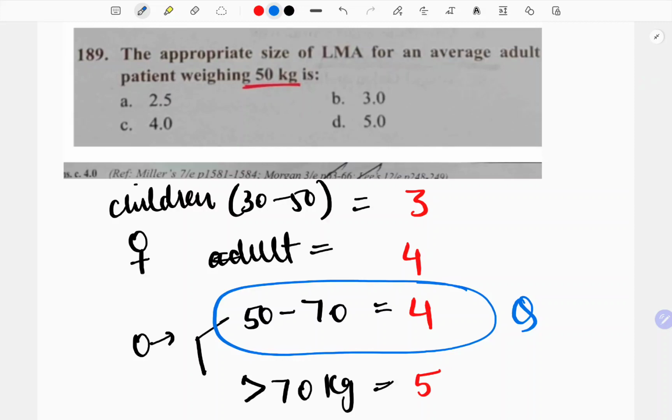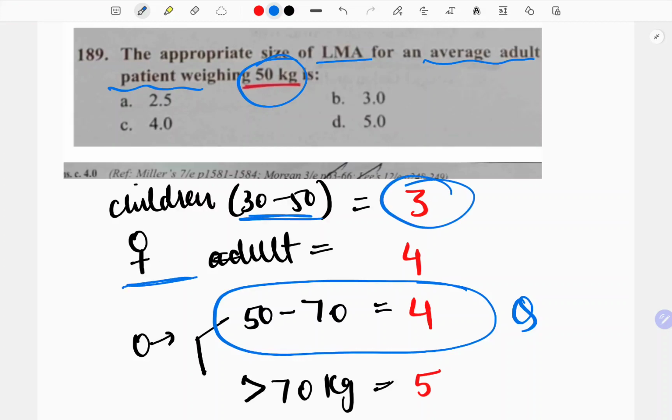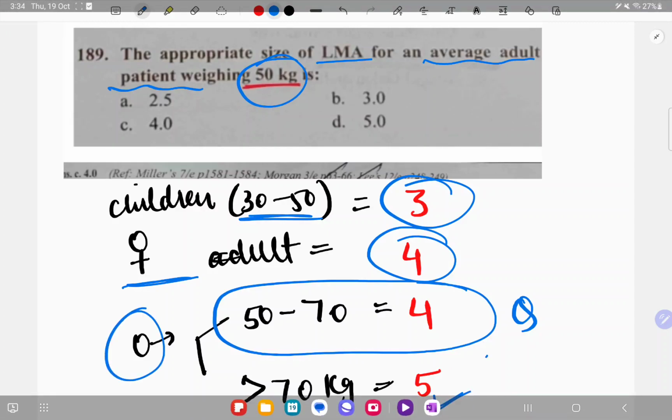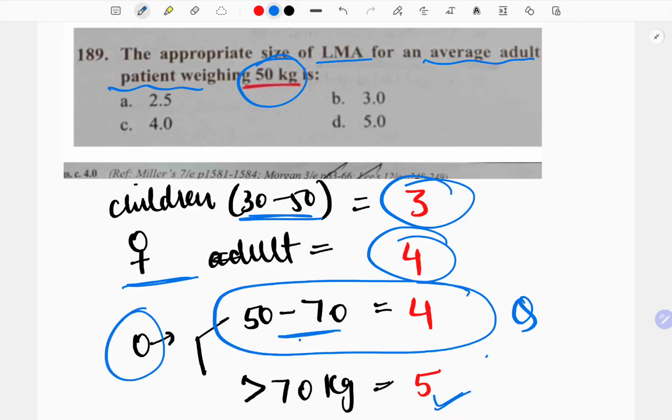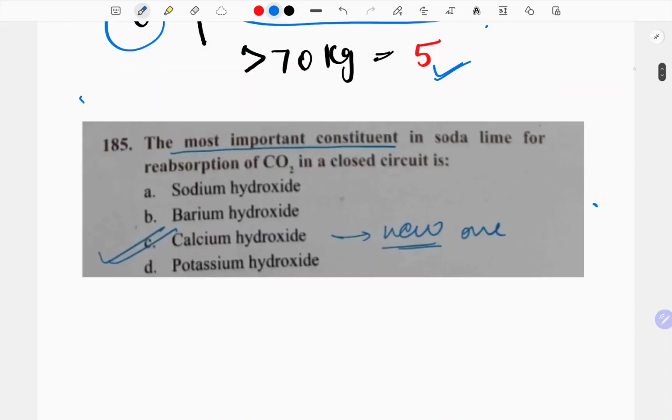Now another very confusing question, the appropriate size of laryngeal mask airway for an average adult patient weighing 50 kgs is. See, you all know that for children you are taught that 30 to 50 kgs you prefer 3, for adult females you prefer 4, and for the males you prefer 5. But if the male is 50 to 70 kgs in weight, you prefer 4 as a size, and that is what was asked, and that is why I say that PYQs are important, because this was repeated recently. Also tell me in the comment section what is the pressure at which the laryngeal mask airway is applied.